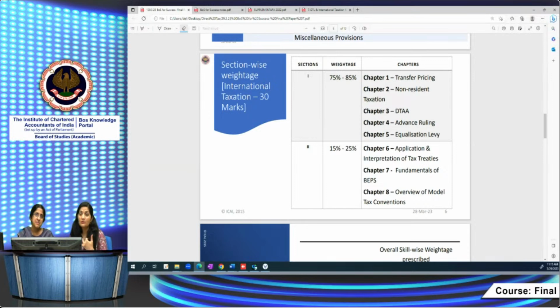In MCQs, if you've gone wrong, then you will lose all marks, right? So you have to be very careful while attempting the MCQs portion. In descriptive, step-wise marking is there. In case some step goes wrong, you will definitely fetch some of the marks from the descriptive portion. So the preparation strategy must be the same for MCQs and for descriptive, but you have to be very careful while attempting MCQ questions. Read the question very carefully, read all the options.